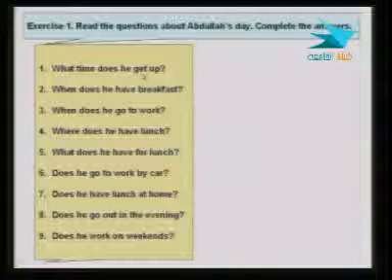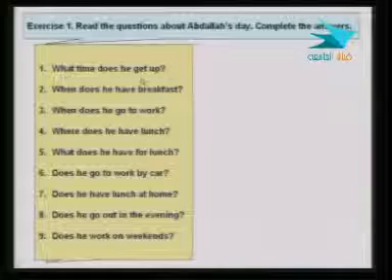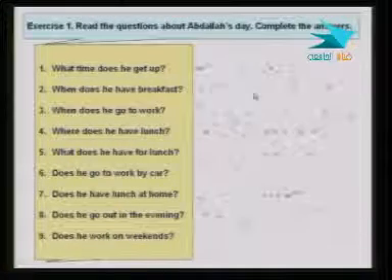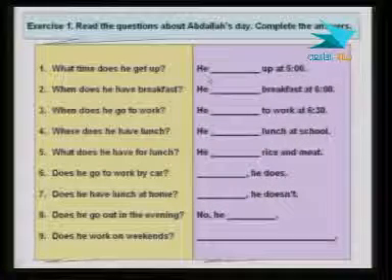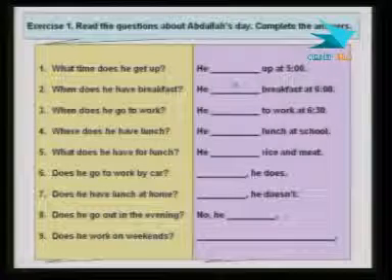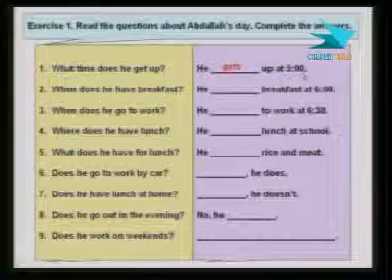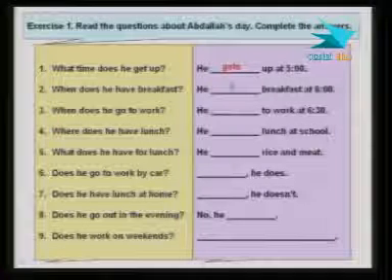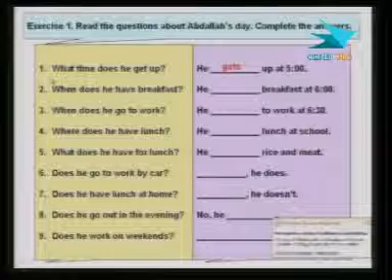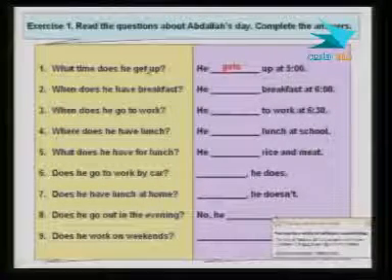This is the main verb, and the s is dropped in the question. Let me explain it with the answer: he gets up at 5. Notice the verb here ends with s, and when we form the question, that s is dropped.